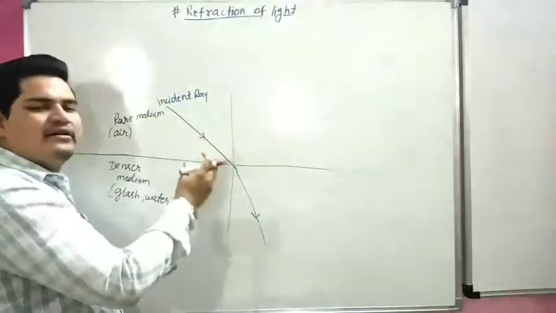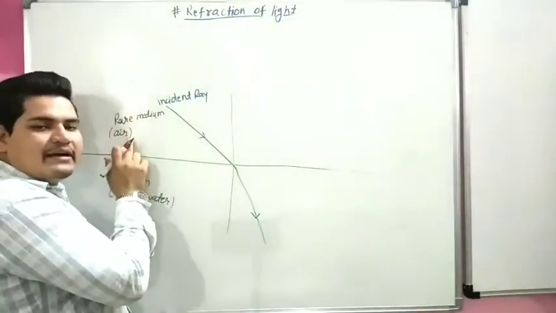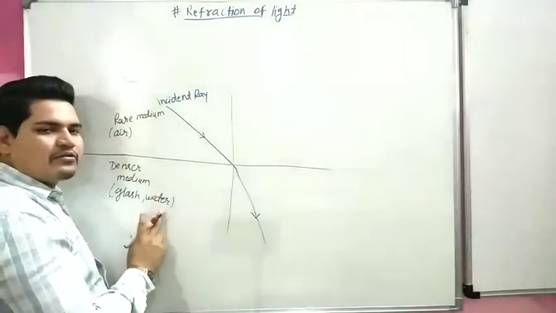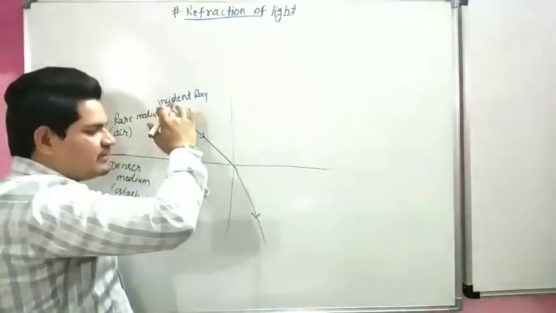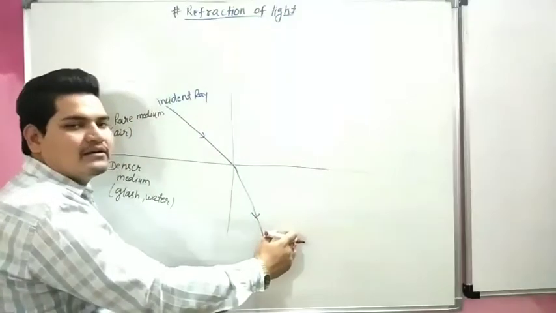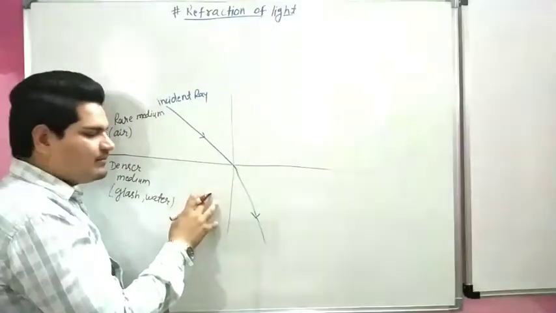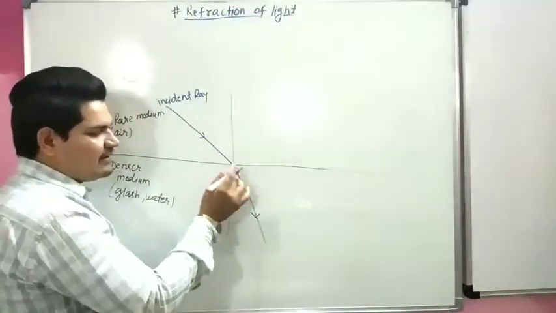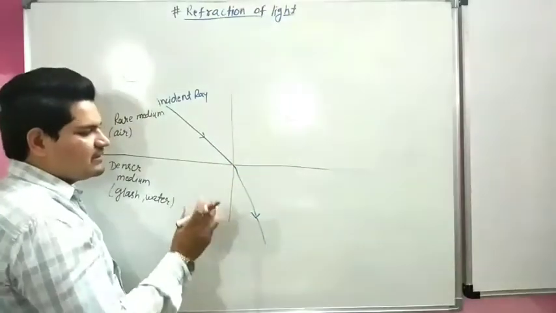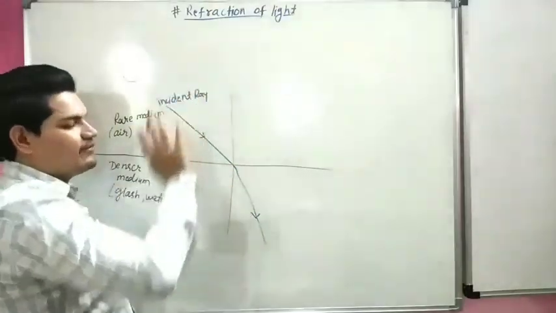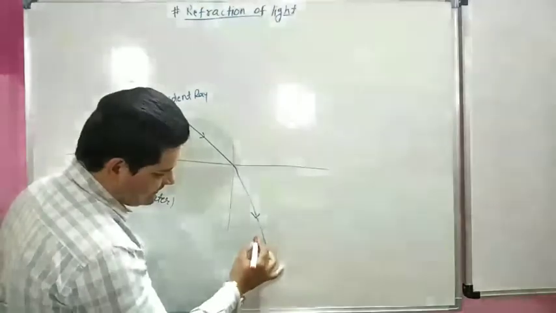So this phenomenon is called refraction of light. When an incident ray comes from a rare medium, air, to a denser medium, glass or water, it should move straight, but due to the change of medium, it is diverted from its original path. This ray is called the refracted ray.